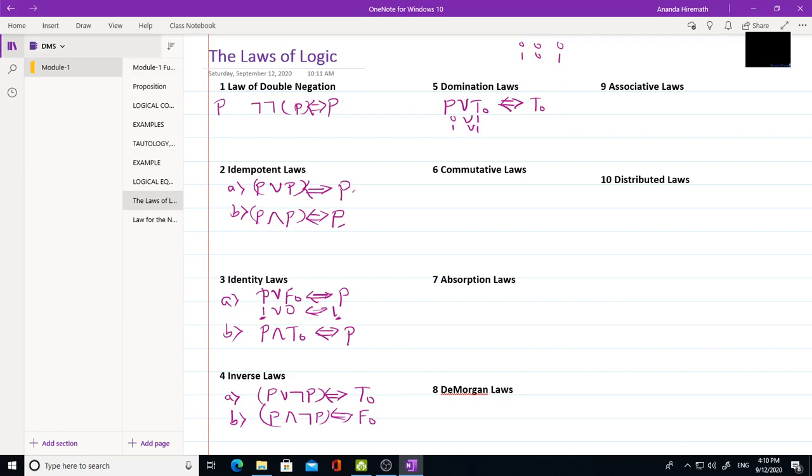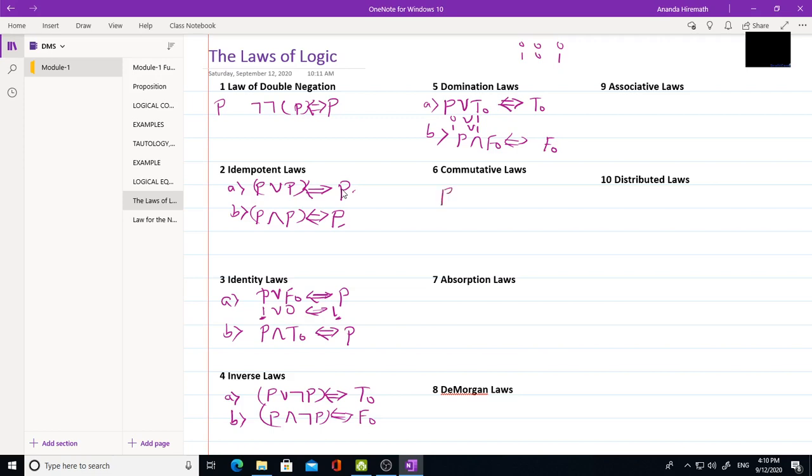Okay. Well, now this is the first one. The second one is P and F naught. It will always give you F naught, that is, it will be a contradiction. So these are the two domination laws. Now the commutative law.